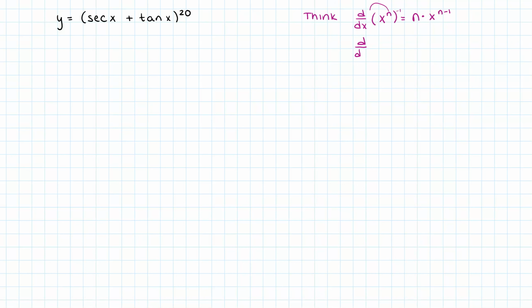So the way that we would write that, d dx of u to the power n, so u is some function of x, we'd still use the bring down rule, right? Bring down the number, and then bring down the power. But now, since that wasn't just x, we then have to times by the derivative of that. We could call that du dx, you could call it u prime, you could call it just du if you understand that it's with respect to x. And that's the chain rule version of the power rule.